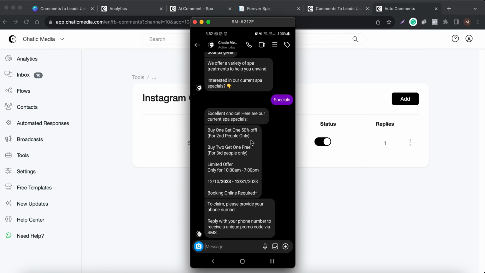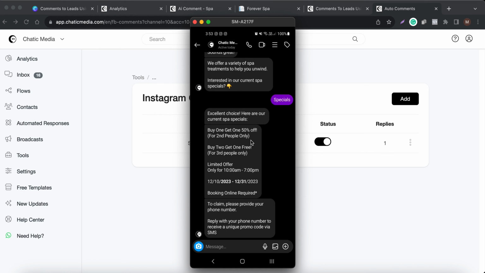It says buy one get one 50% off, buy two get one free for 3 people only, and a limited time offer only from 10 a.m. to 7 p.m. This offer ends on the 31st of December, and online booking is required. At the end it says, to claim, please provide your phone number. Reply with your phone number to receive a unique promo code via SMS. So to get this offer, they need to provide the phone number.